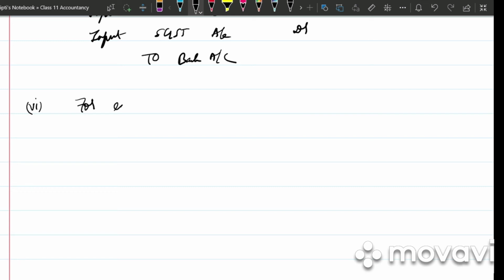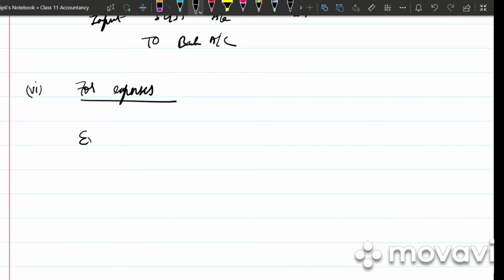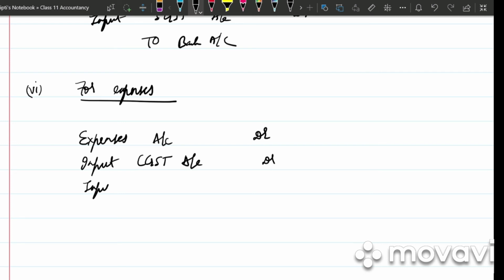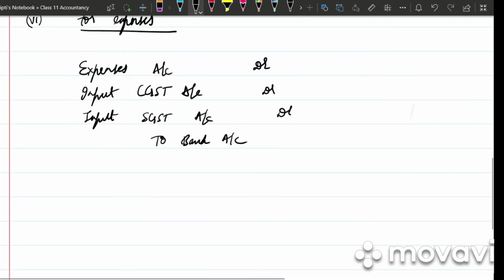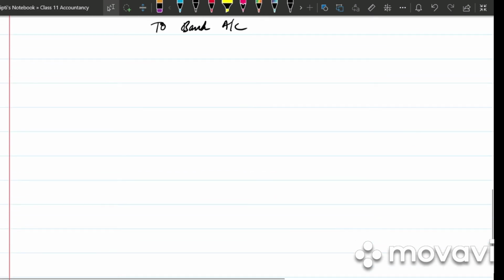Next, sixth one, for expenses. So what is the entry? Debit all expenses, credit all income. So expenses account debited. We are paying the expenses. So again it is input CGST account debited. Input SGST account debited to bank account. Write the narration, expenses incurred.